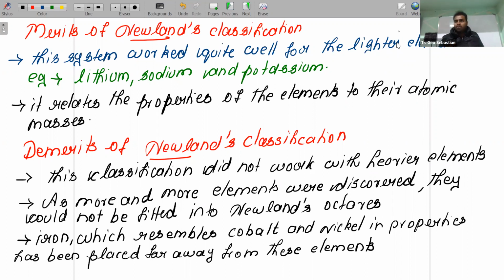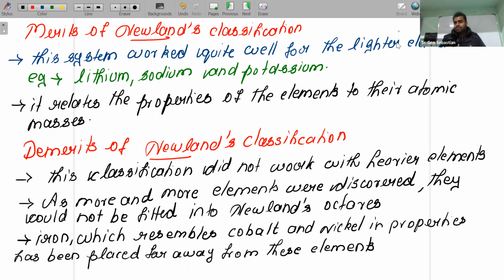Any doubts? Now, Newland's classification was rejected. We discarded it. What is the reason behind discarding this classification? The reason is that at that time not many elements had been discovered. He introduced one law and one periodic table with whatever elements were known.